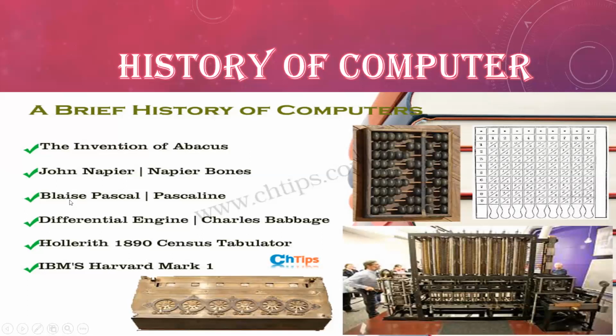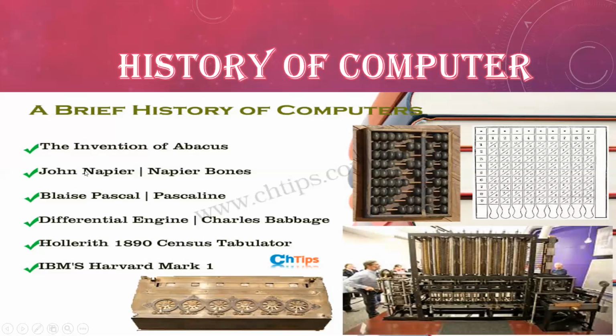Then Blaise Pascal, our third scientist, developed a new machine that is known as Pascaline. See, he also gave the name of this device on the basis of his surname only. His name is Pascal and his device name is Pascaline. Okay, this is a picture of Pascaline. See, this is a picture of Pascaline.